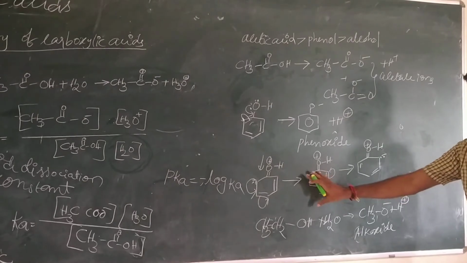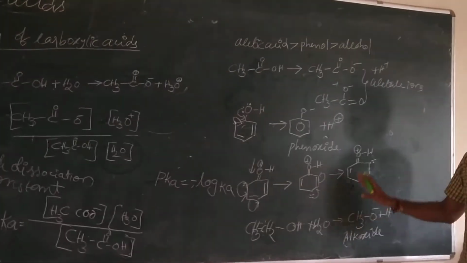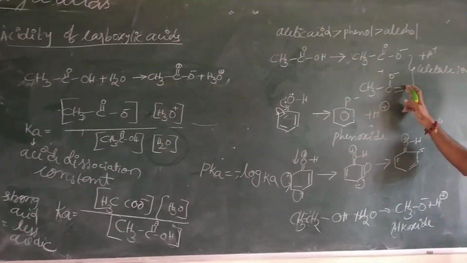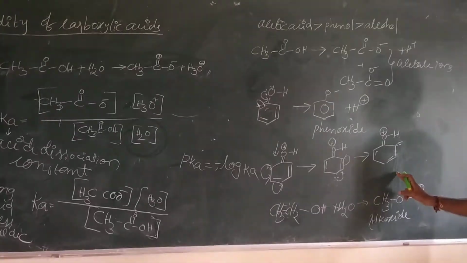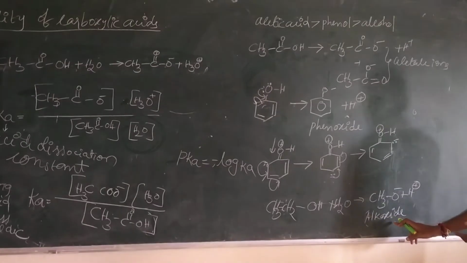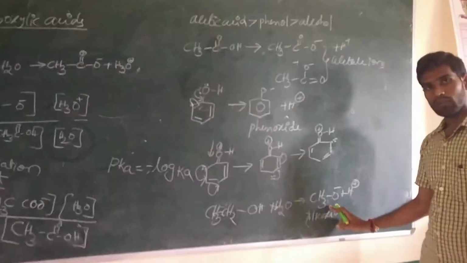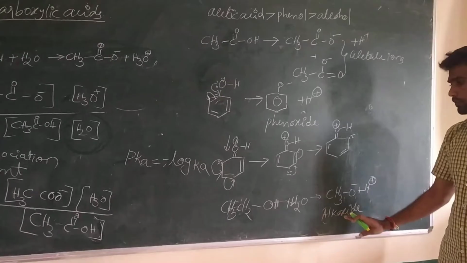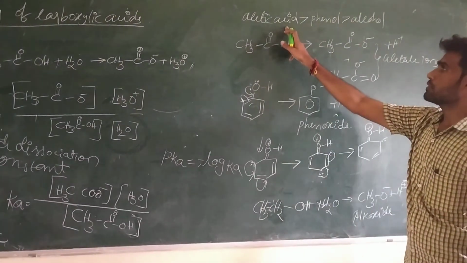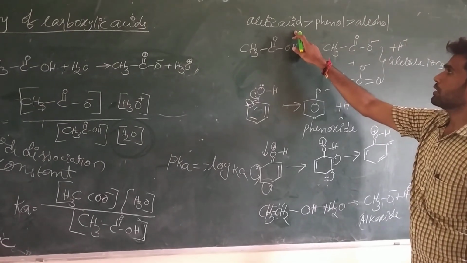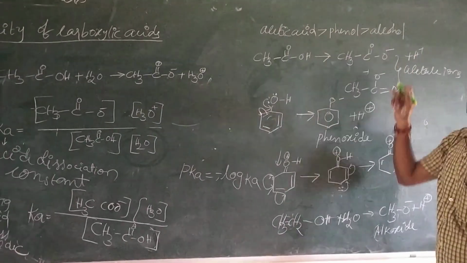But here of course phenol is producing more resonating structures, but it is less stable than the acetate ion because the charge is carried by the less electronegative carbon atom, and in this molecule there is no charge distribution because only one structure is available in case of alcohols. So that's why acetic acid is more acidic than the phenols, and phenols are more acidic than the alcohols.